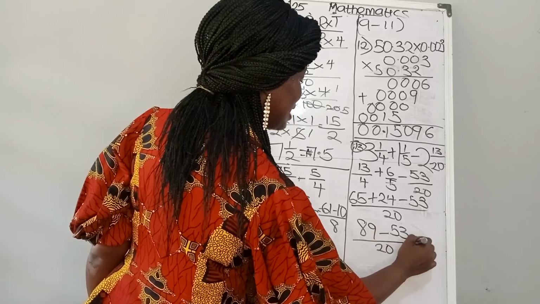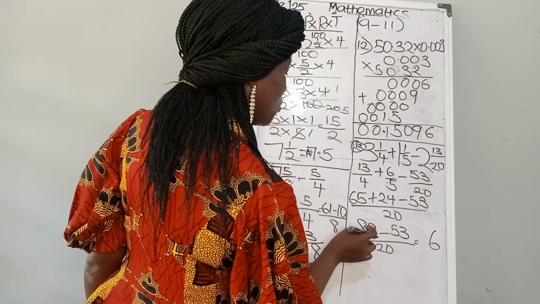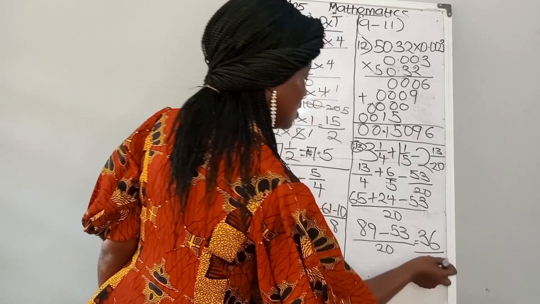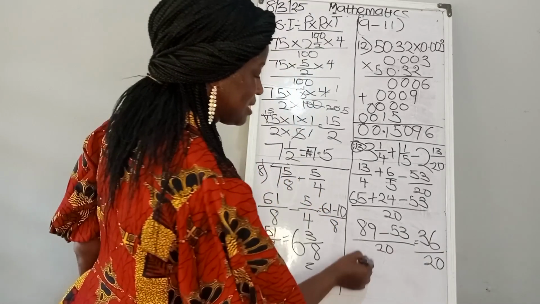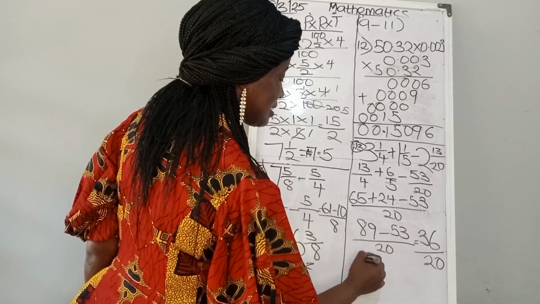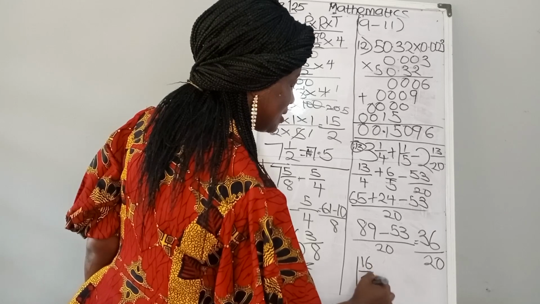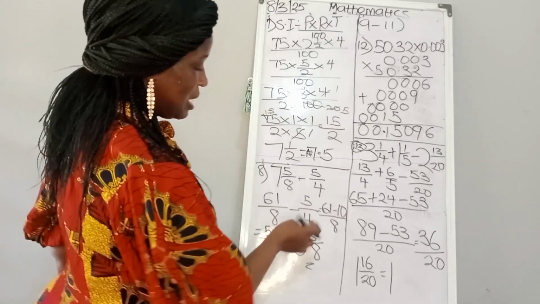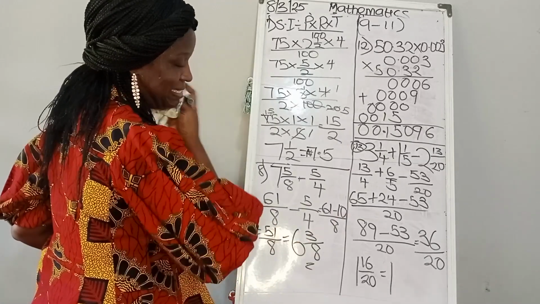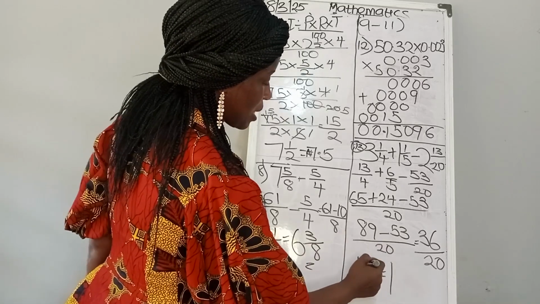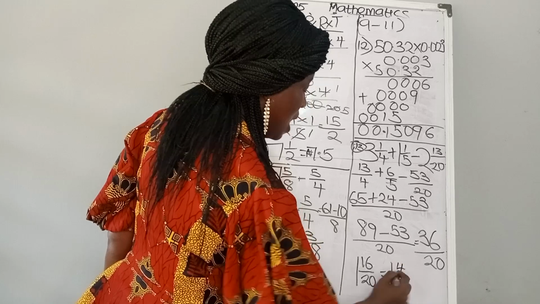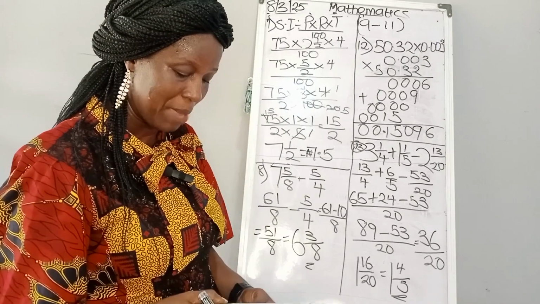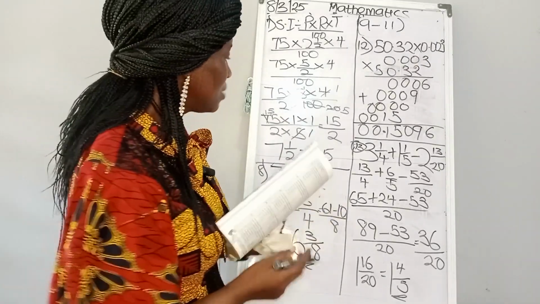So 9 away from 3, that is 6. Then 5 away from 8, that is 3. So we have 20 over. How many times can 20 go in 36? That is just once. Remember 16, so 16/20. Something can still go. I said the other time that in case you can see divide, you go on and divide. 4 can go. 4 in 16, that is 4, and 4 in 20, that is 5. So our final answer there is 1 whole number 4/5.